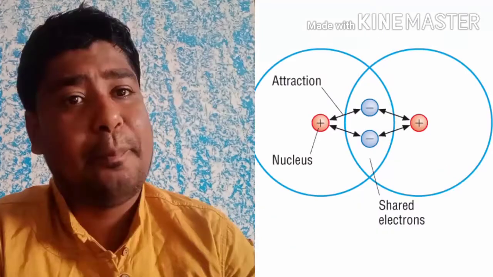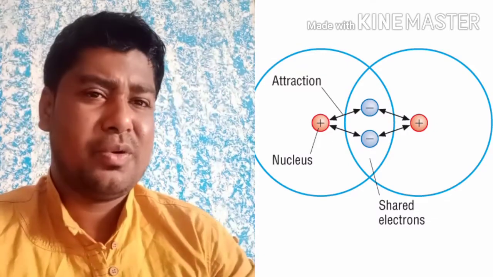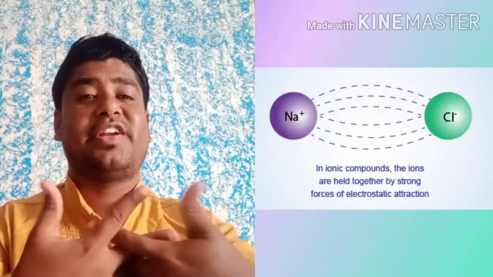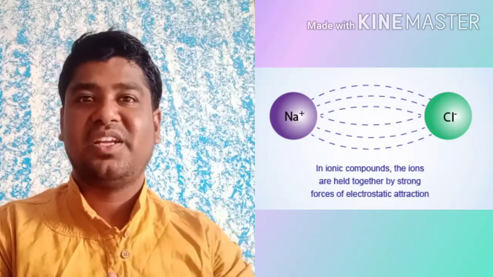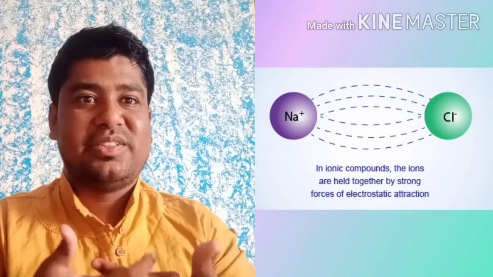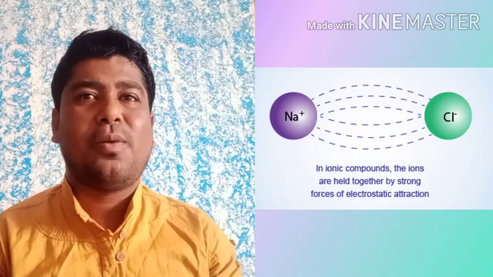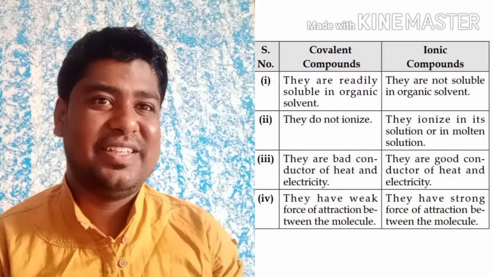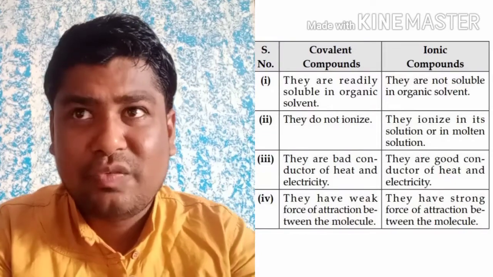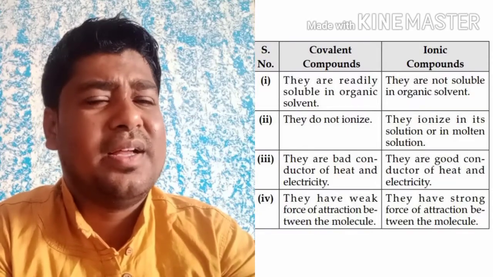You have to remember one thing: the force of attraction is comparatively weaker in covalent compounds compared to ionic bonds. In ionic bonds, the force of attraction is very strong because it is formed by donating and accepting electrons. So a very strong bond is formed in ionic compounds, whereas in covalent compounds the bond is weaker. Weaker means, because the bond is weak, we can easily break it.